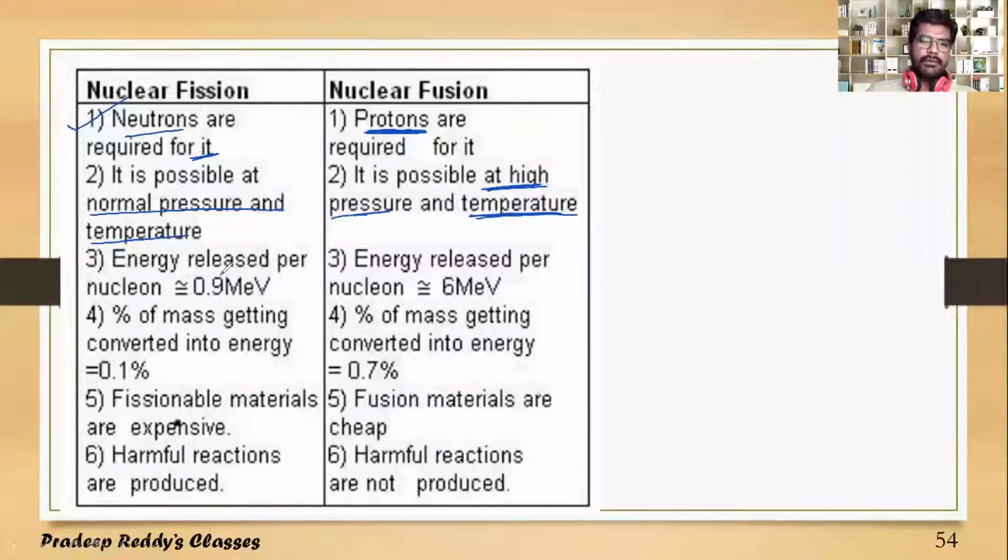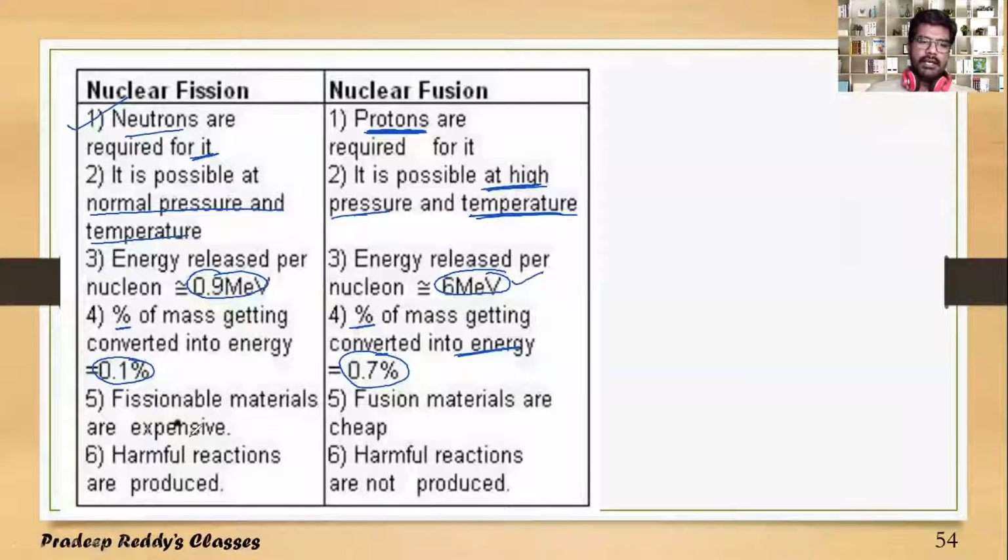The energy released per nucleon in fission is 0.9 million electron volt, but in fusion it is 6 million electron volt. So a nuclear fusion reaction is more dangerous than nuclear fission. The percentage of mass getting converted into energy in fission is only 0.1 percent, but in nuclear fusion it is 0.7 percent. As more mass is getting converted into energy, more energy is released per nucleon in the fusion reaction.